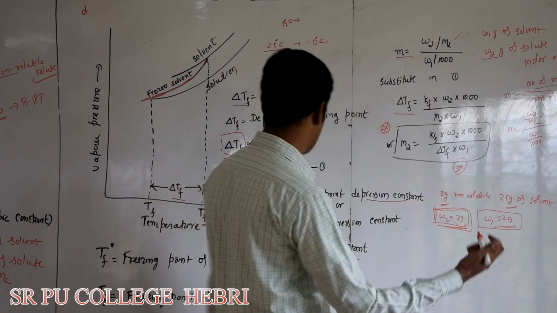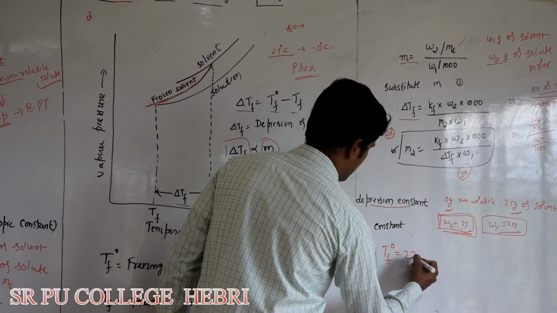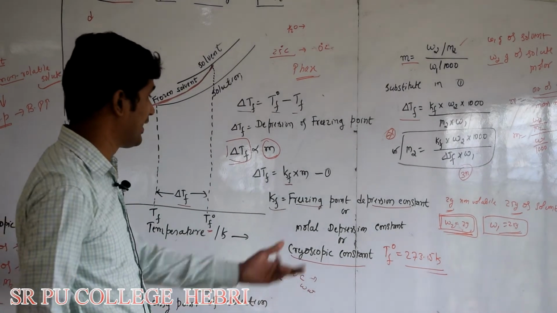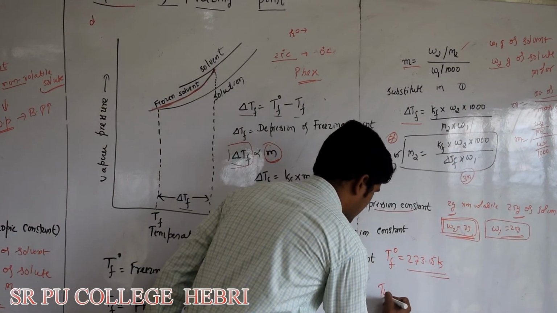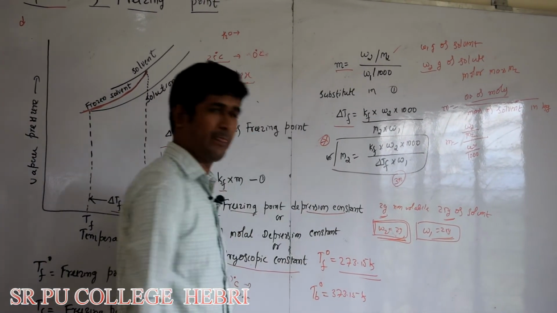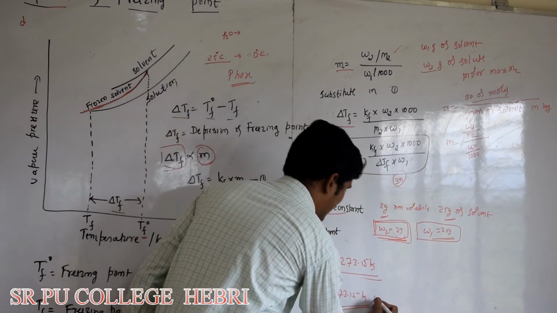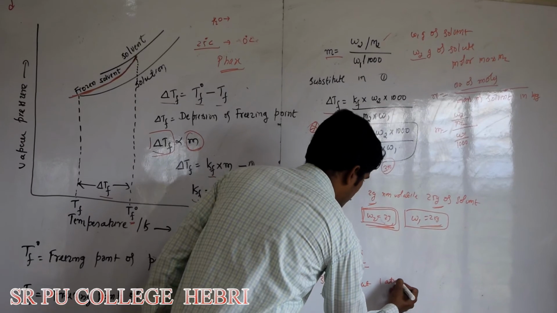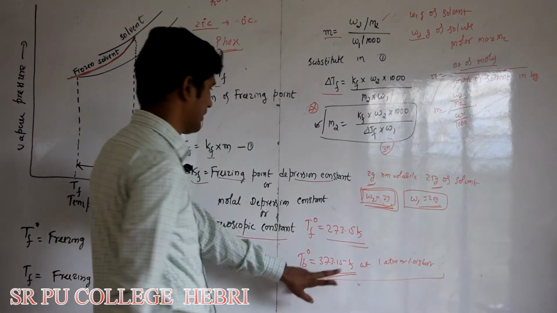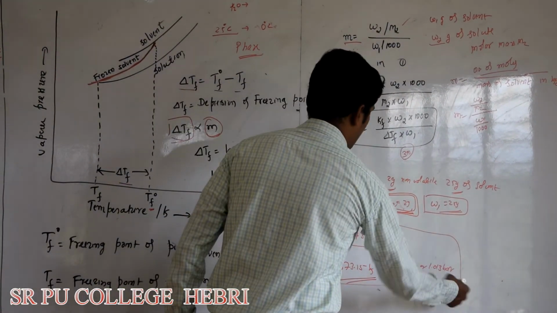You remember this. And one more thing, the freezing point of water, TF naught, you should remember this: 273.15 Kelvin, since we take temperature in terms of Kelvin. And what is TB naught, from the previous one? TB naught is 373.15 Kelvin. Okay, it is the boiling point of water. It's 373.15 Kelvin at what pressure? 1 atmosphere or 1.013 bar pressure. Water boils at this temperature. You remember these 2 things. This is also very important.